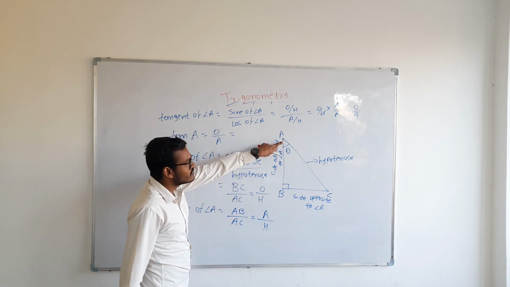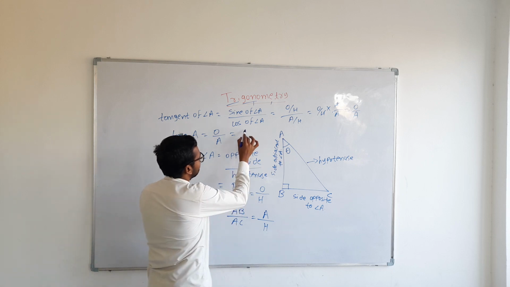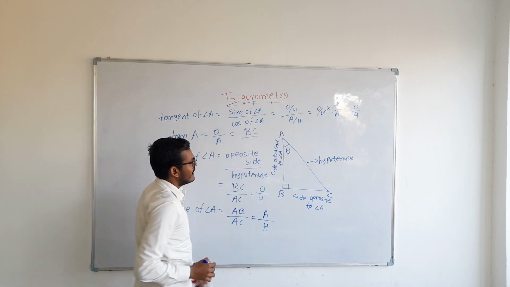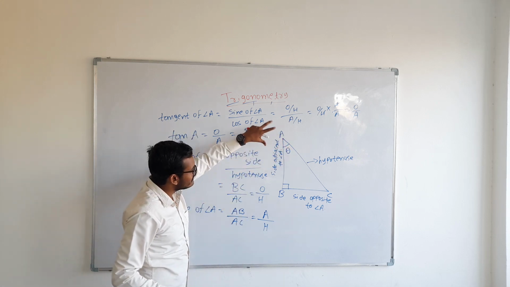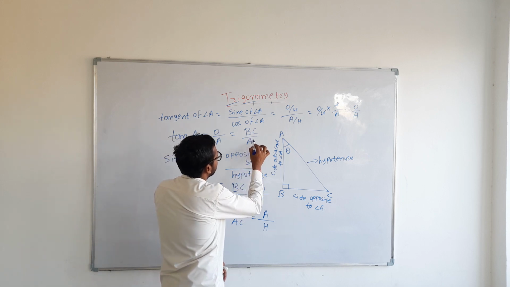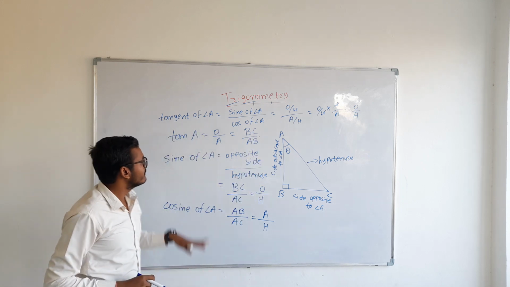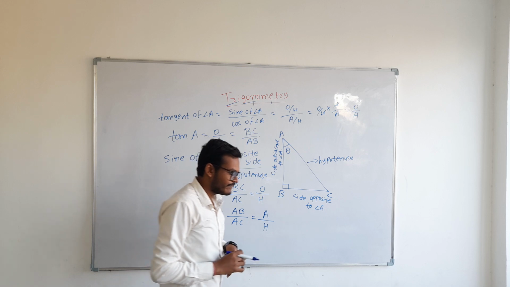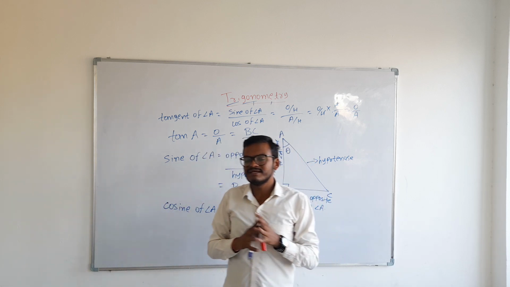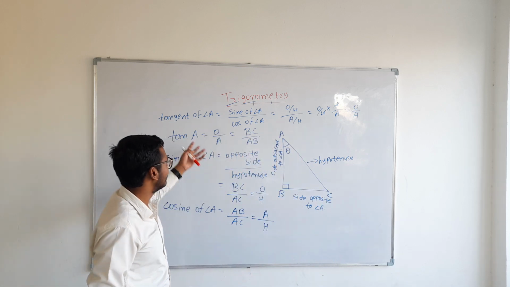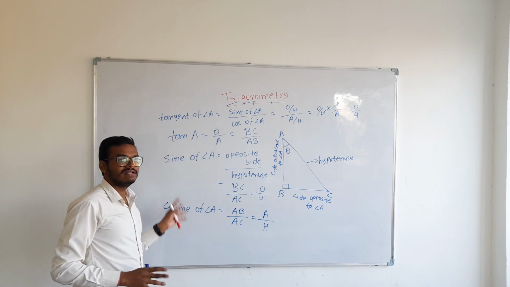which will be equal to the side opposite to angle A, that is BC, and the side adjacent to angle A is AB, right? So BC upon AB is the value of tan A. So these are the 3 basic important ratios. The other 3 can be derived from these 3 by taking their reciprocal.